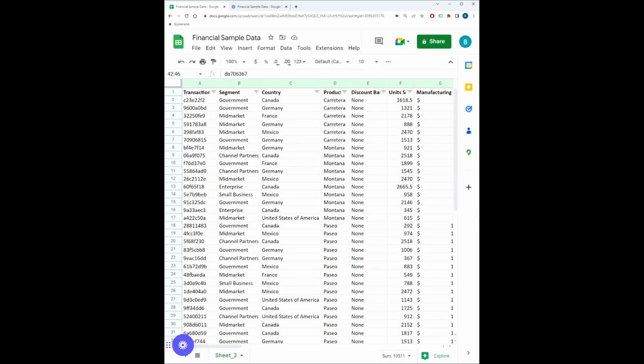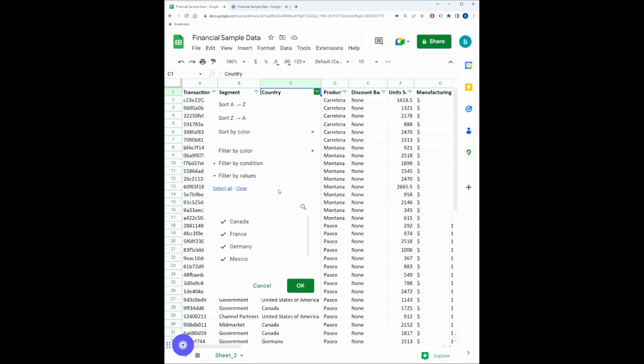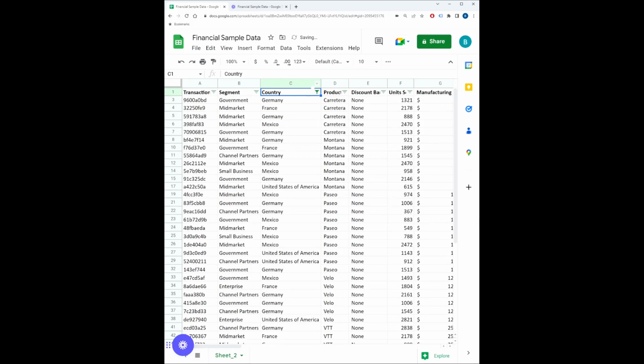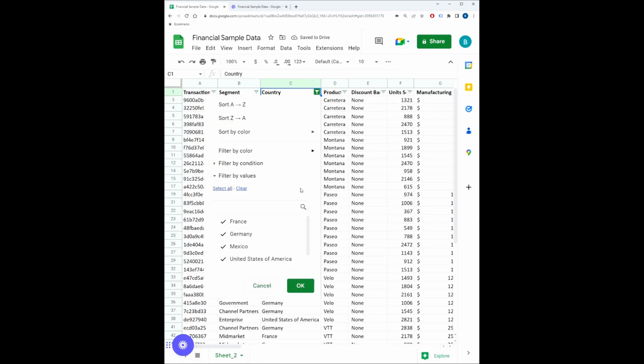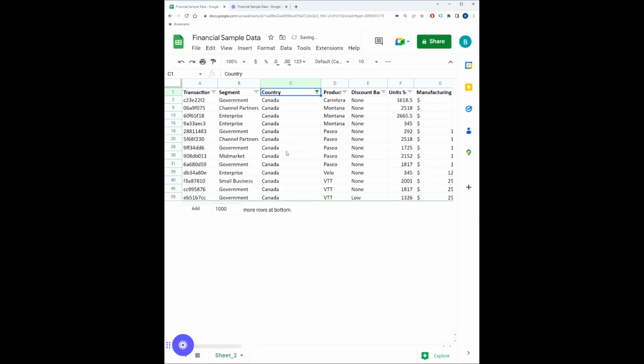So once you've set up this filter, now you can simply click this filter button, and then you can deselect. So if I deselect Canada, for example, now Canada will not be included in my table. Or if I want to include everything again, I also could clear everything and then select only Canada, and now I'm only showing Canada data.